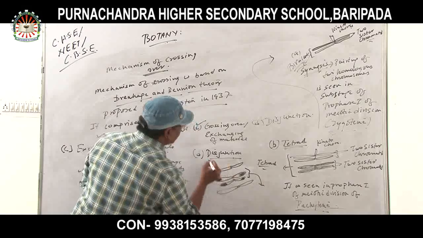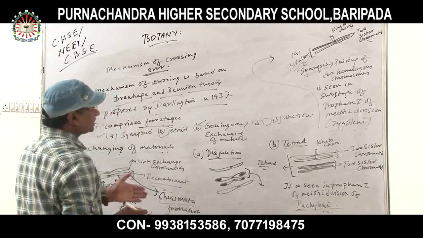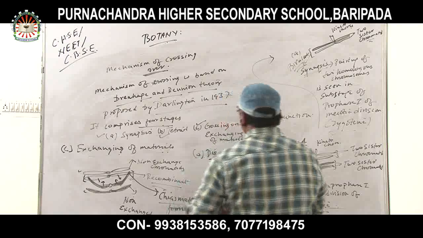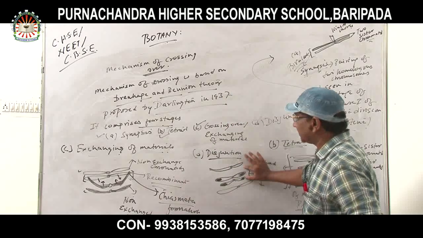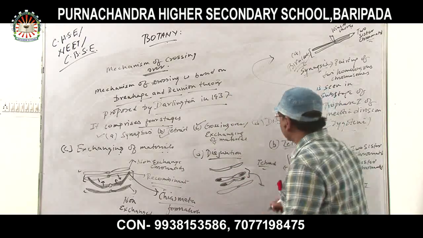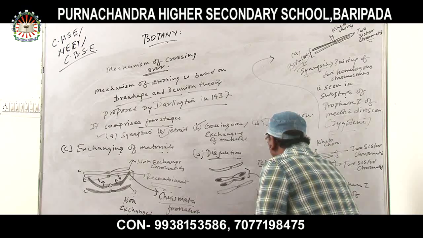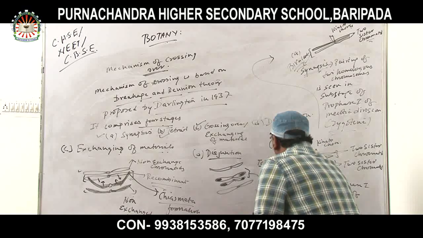In which condition is it seen? Disjunction. Disjunction means that the chiasmata formations are no longer there. Okay. This is disjunction. And these are the recombinant characters.